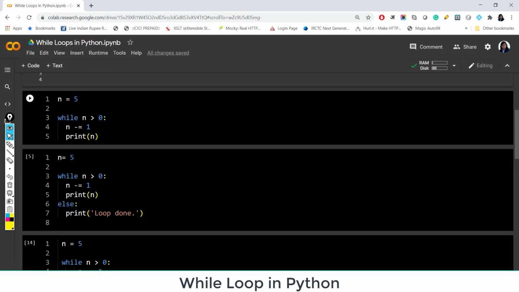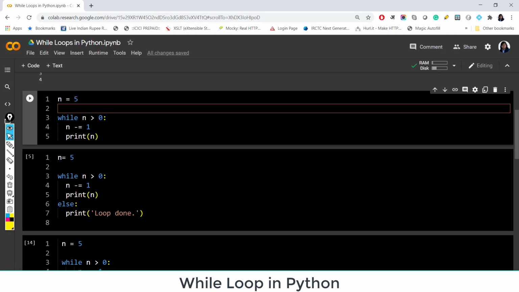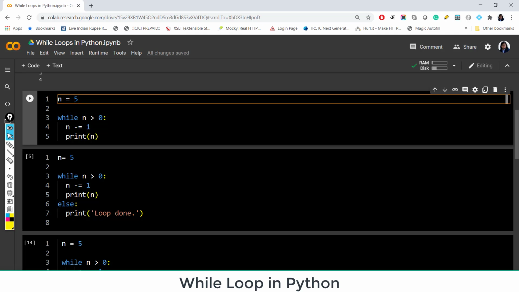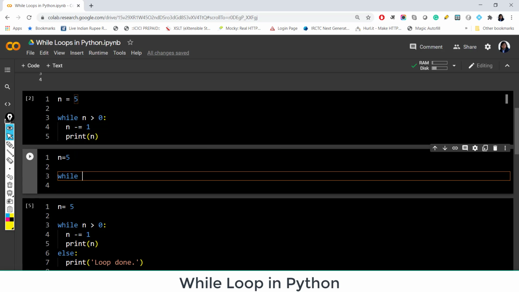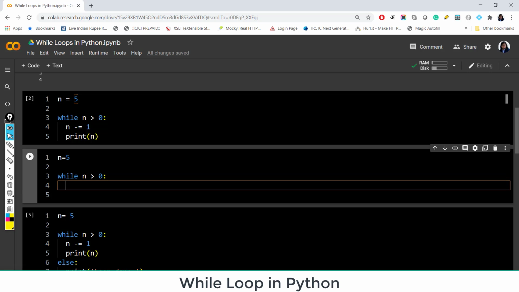Let's see another example here. So here n equal to 5, and what we are checking this time is whether this value is greater than 0. And let me just write here in a separate flow any number. And if we are checking any condition, you can just play around and write any condition which you want. If you are checking if n is greater than 0, or you can start with if n is greater than 2 or whatever.